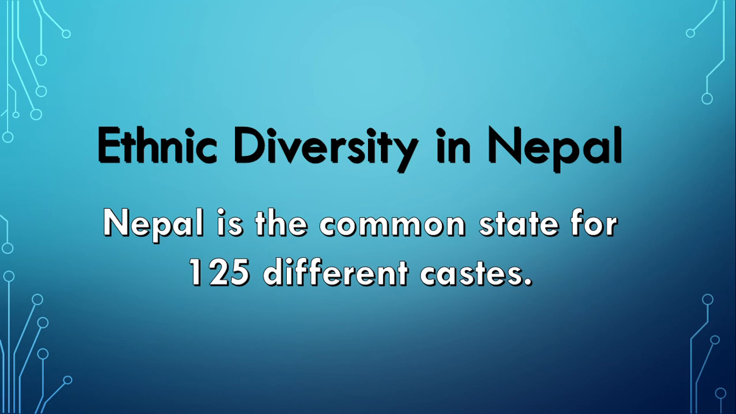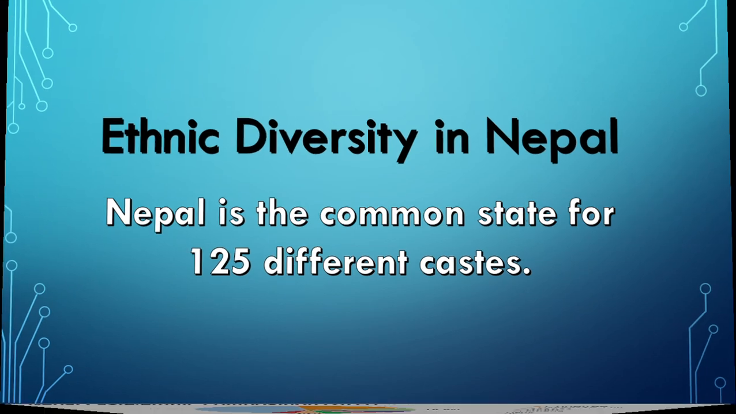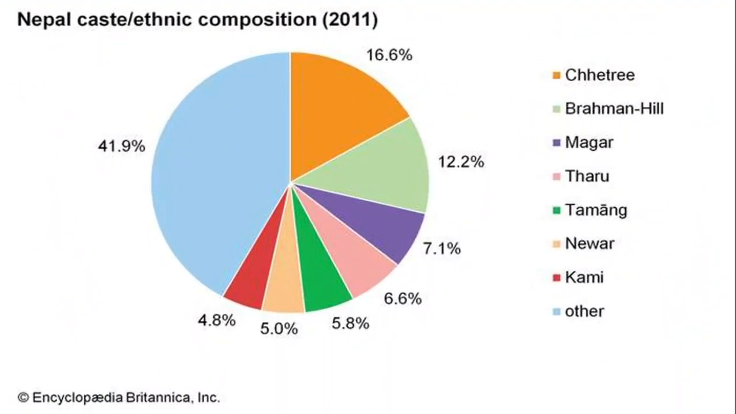So let us talk about it. Here is the pie chart related to the composition of population in Nepal on the basis of caste or ethnic group. Now look at the pie chart. In our country Nepal, 16.6% of the population are Kshetri, 12.2% are Brahmin or Brahman,